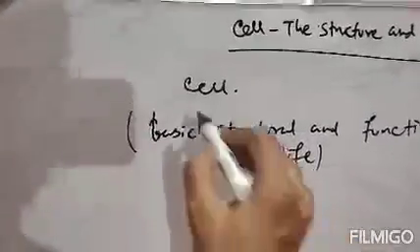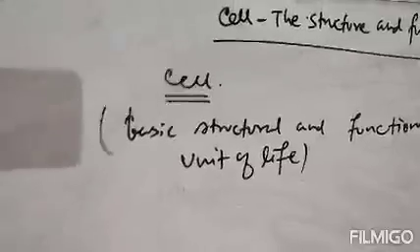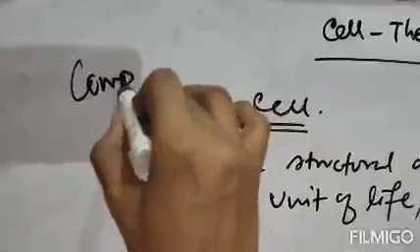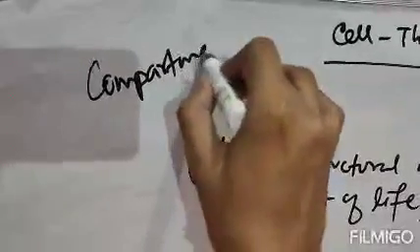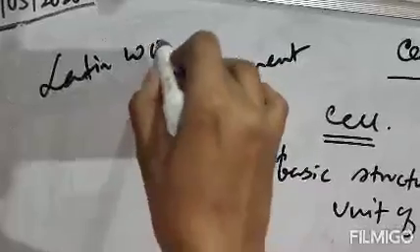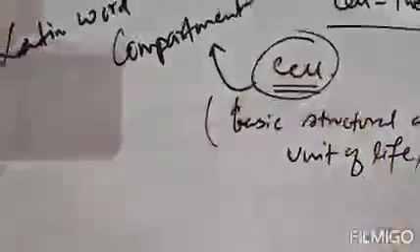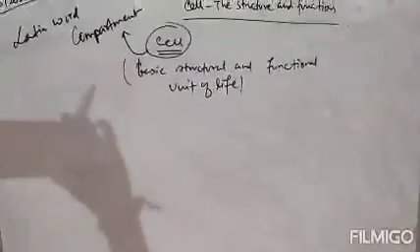Now this word cell is taken from a Latin word. The Latin word is compartment. Cell is derived from this Latin word compartment. Clear? So cell is the basic structural and functional unit of life.